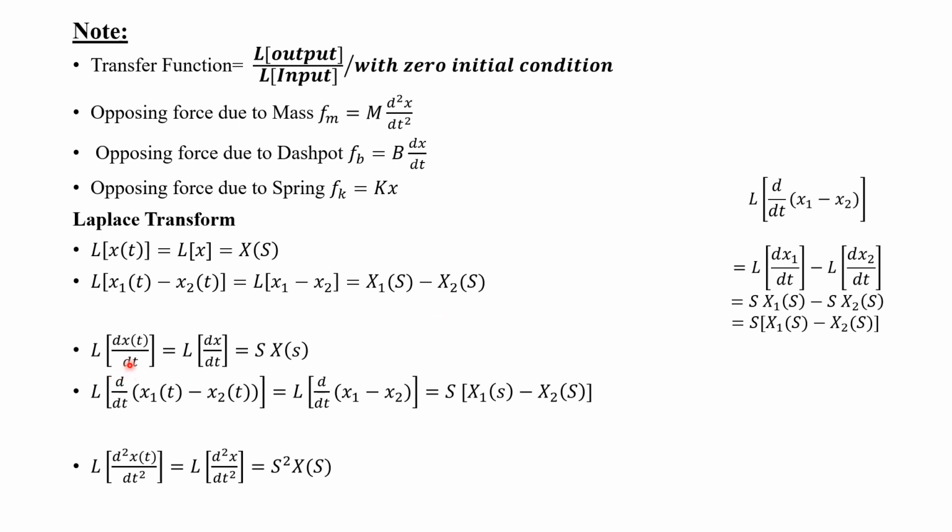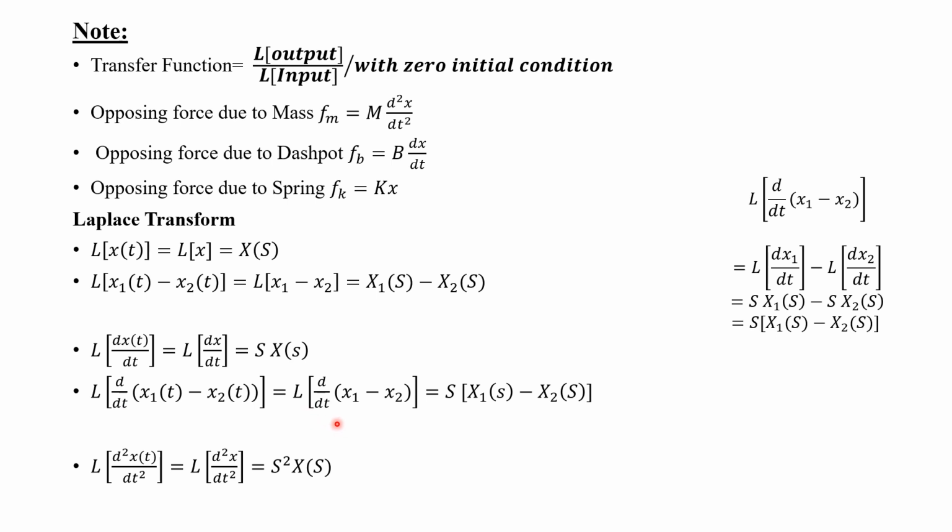Next, sometimes you may use the differentiation of x of t, that is d by dt of x of t. Instead of t, we can write it as dx by dt. The Laplace transform of the first derivative will be equal to s. If you have the second derivative, you have to write s square. Then s into the capital letter of this variable, that is s into capital X of s.